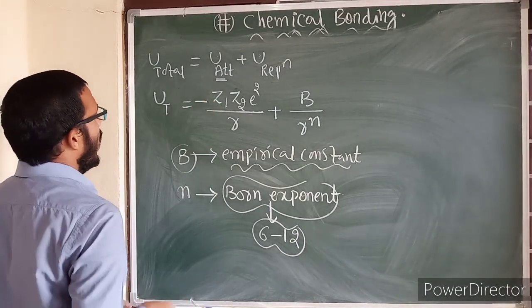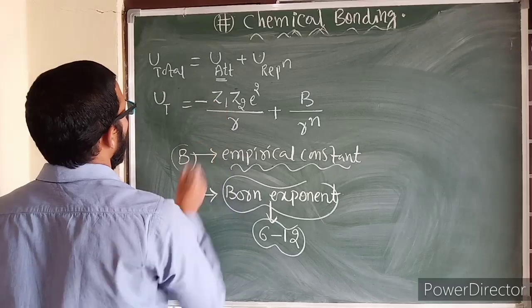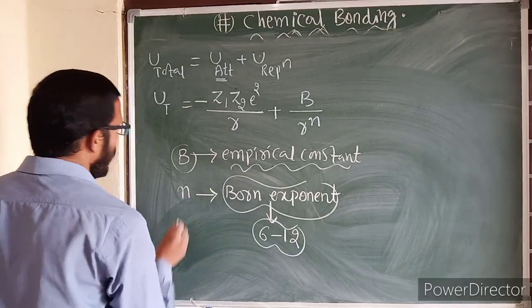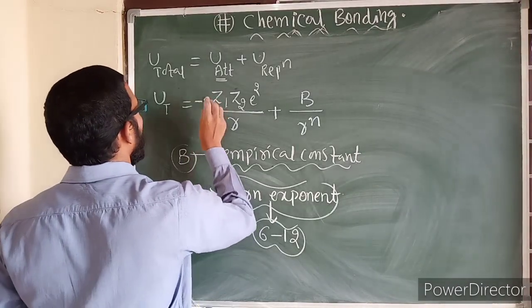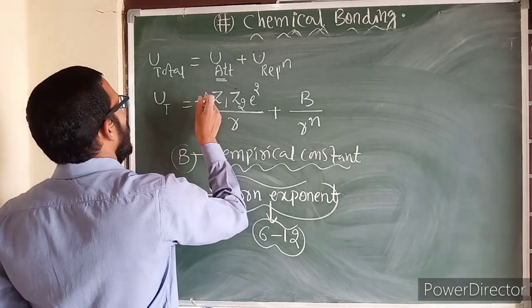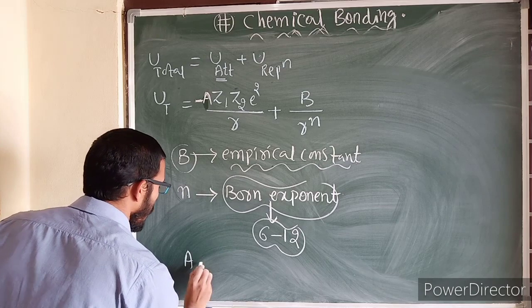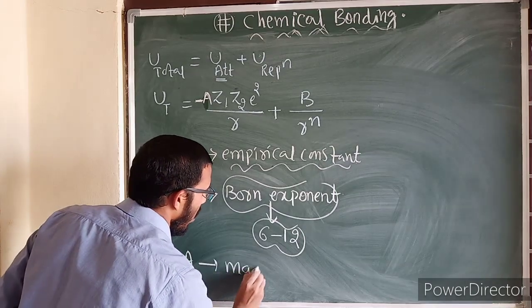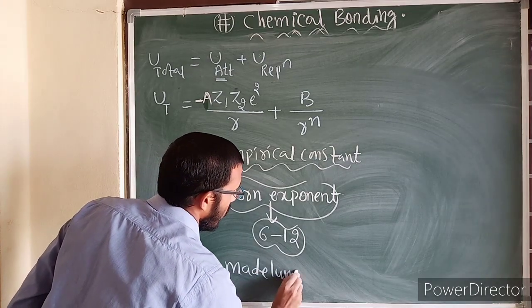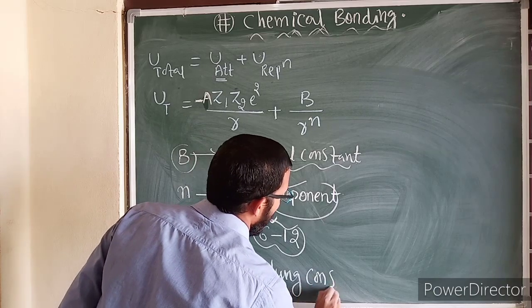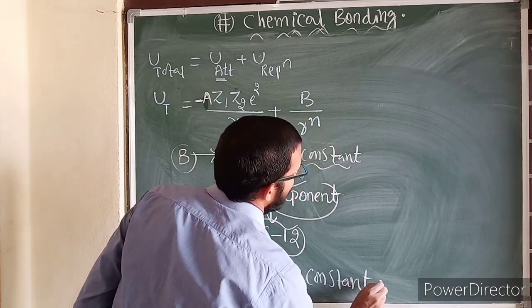In this we need to write one more constant term, that is A. A stands for Madelung constant.